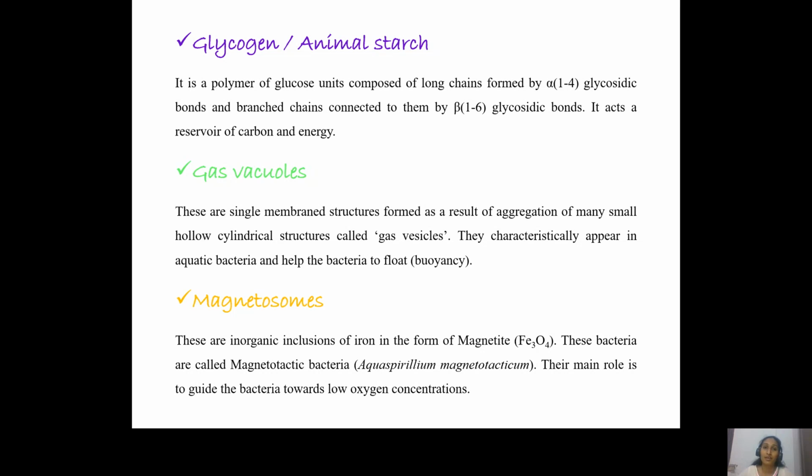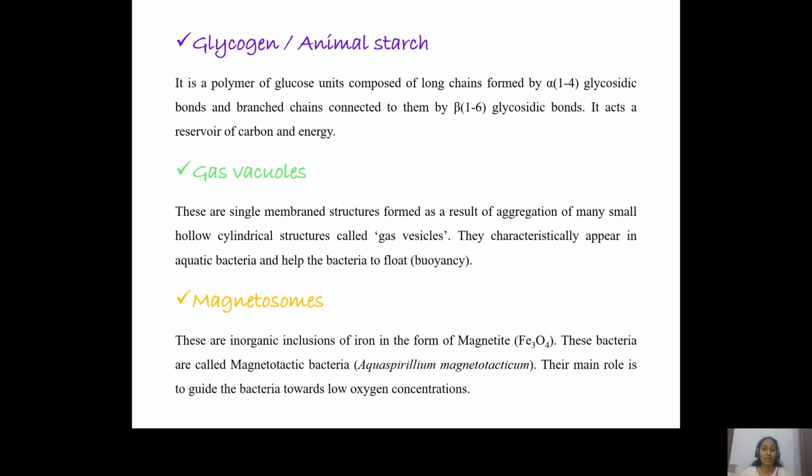And when there is enough sunlight, or when there's no need, the vacuole is broken off into small vesicles, and the bacterial cell will simply sink to the bottom of the water body. So depending upon the availability of oxygen and sunlight, it can either fuse these vesicles to form the vacuole, or break the vacuole down into vesicles.